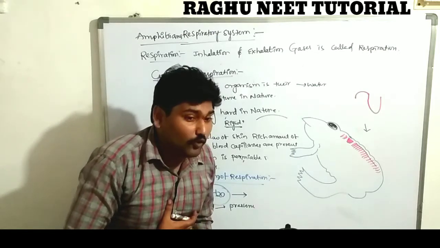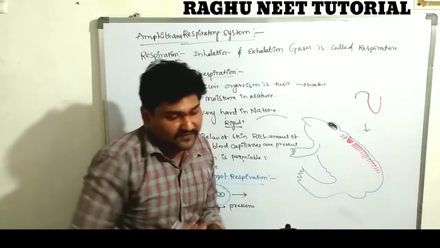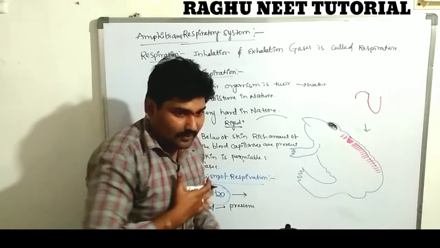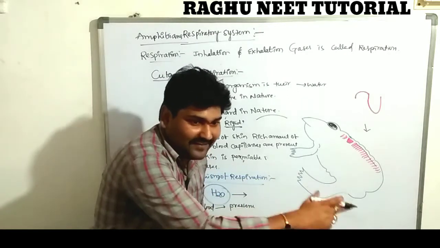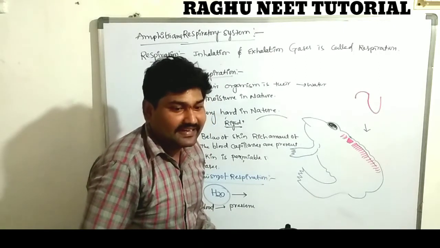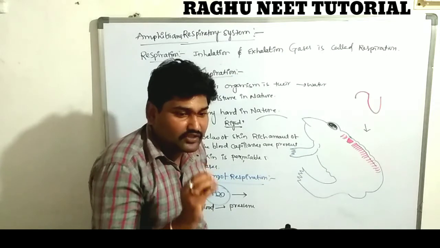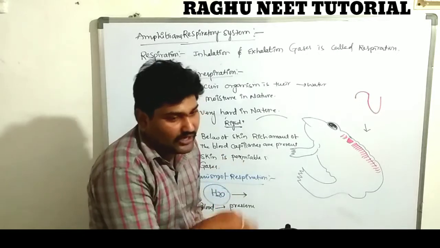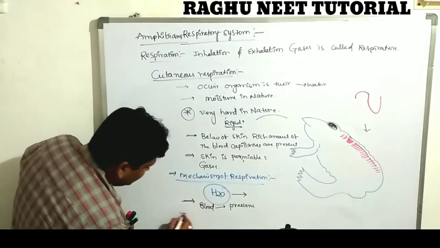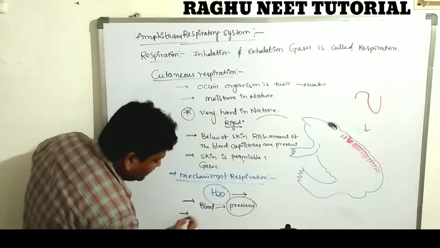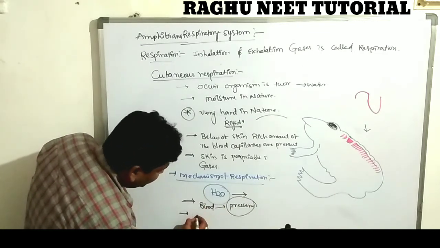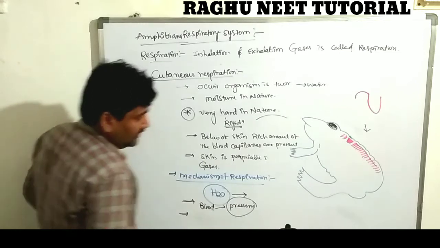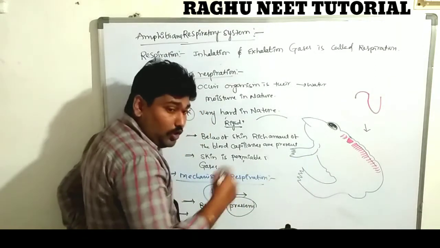So a huge amount of blood flows into the surface of the skin. High pressure is created at the surface of the skin, while the water region has low pressure. The water's dissolved oxygen becomes detached from the water molecules and directly dissolves into the bloodstream. What is the nature of gases? They move from high partial pressure to low partial pressure.